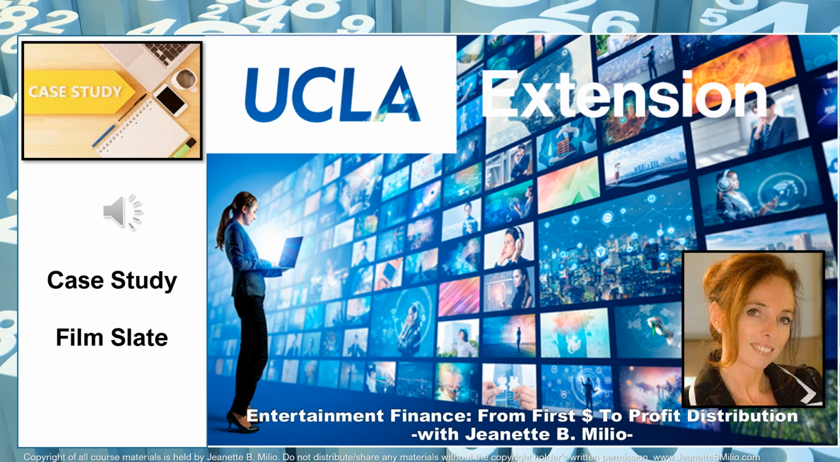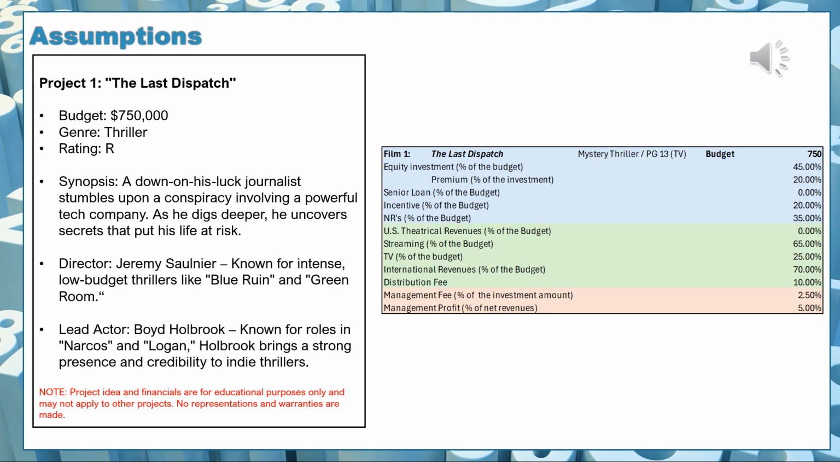In this next case study, I will walk you through an entire film slate of 5 films. The first film we're going to review is a project entitled The Last Dispatch. Budget estimated at $750,000. The genre is a thriller. The rating is R. The synopsis.